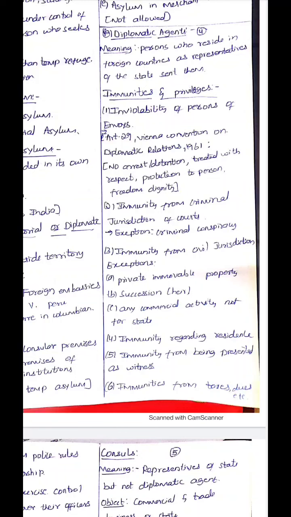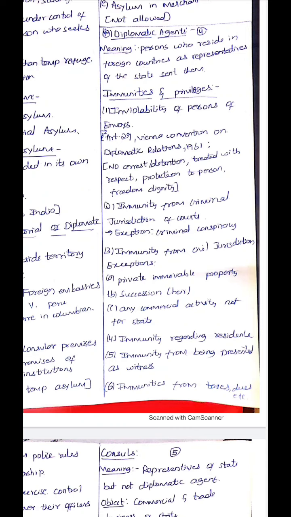The next important concept in Unit 4 is diplomatic agents. So, what do you mean by diplomatic agents? The persons who reside in foreign countries as representatives of the state that sent them. So, these diplomatic agents reside in foreign countries but they represent their home state. They are sent by their home state.